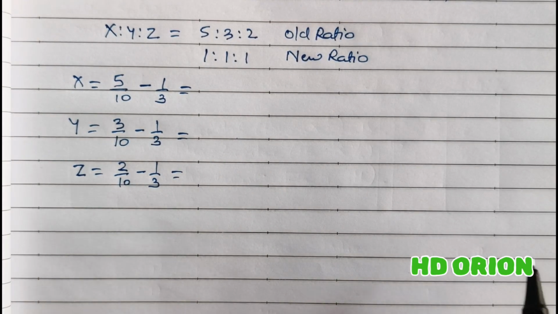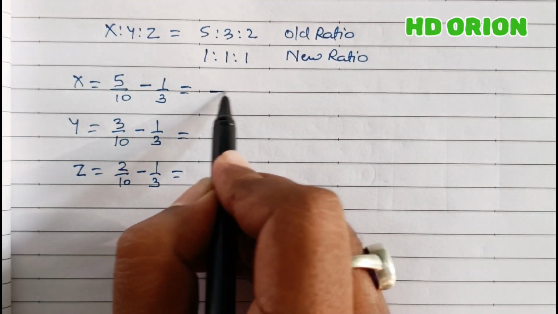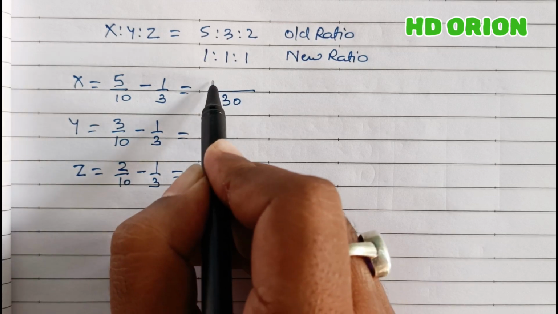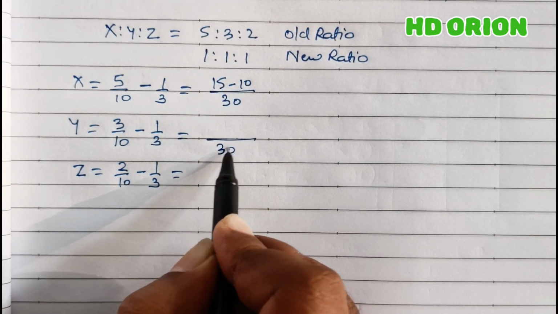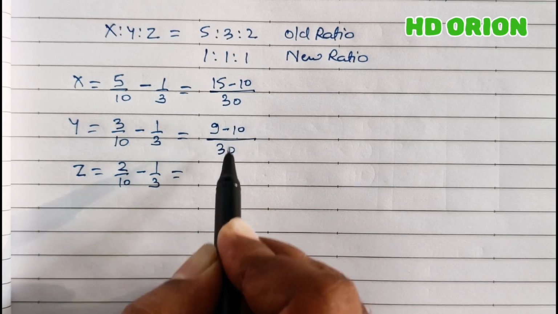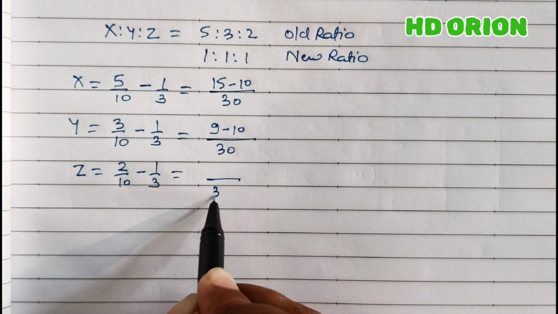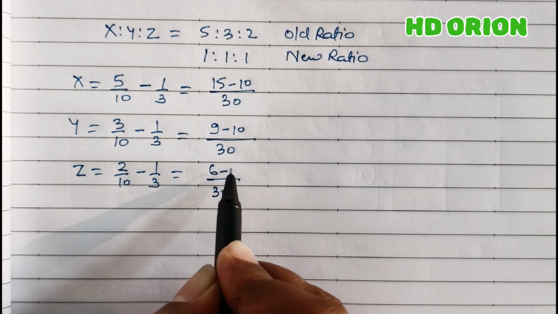Now, when you solve this, you get LCM 30. Here it is 15 minus 10. Here also LCM 30, 9 minus 10. Here also LCM is 30, it is 6 minus 10.